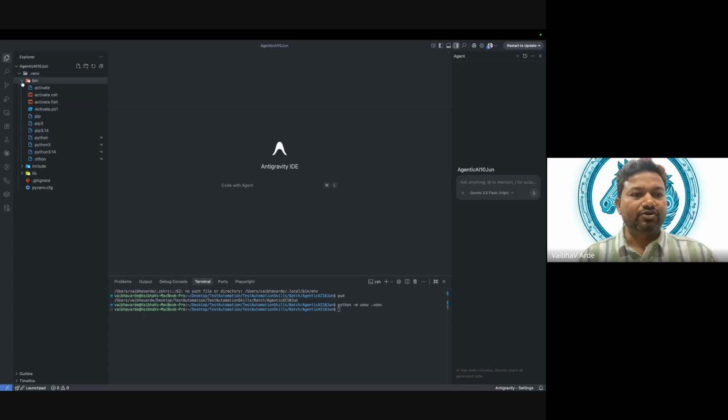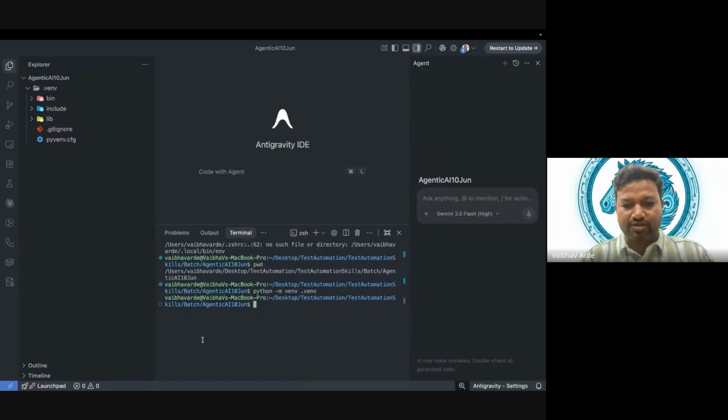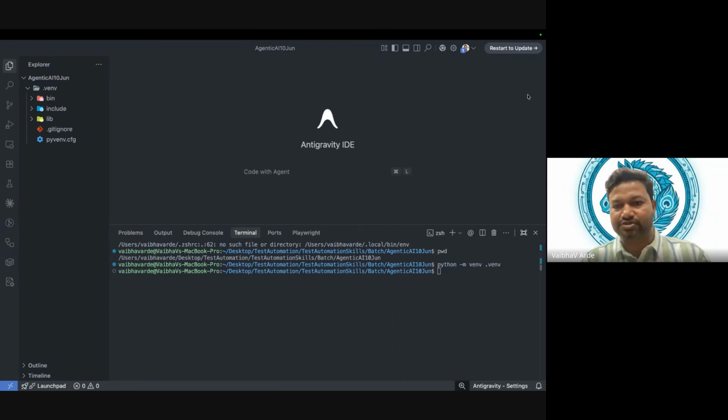Okay, so we have the bin folder, and there is one activate command, right? I'm using Mac, so here you can see this. If you are using Windows, you will have a different path. Right now, let me increase the font. Can you see anything in brackets before this? No, right? There is nothing.